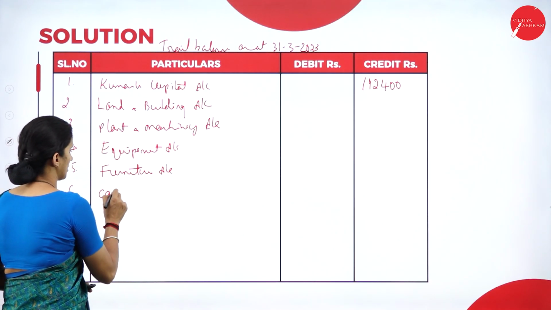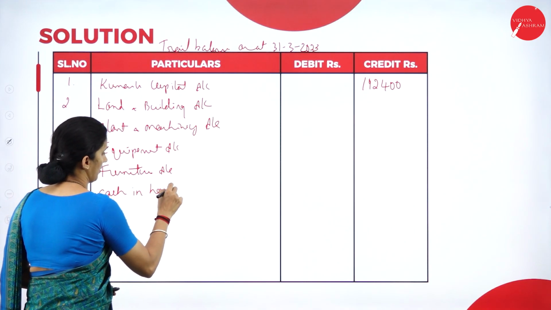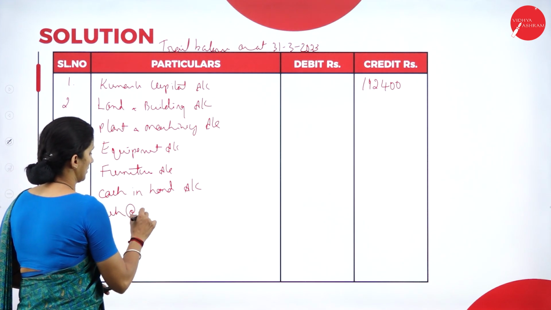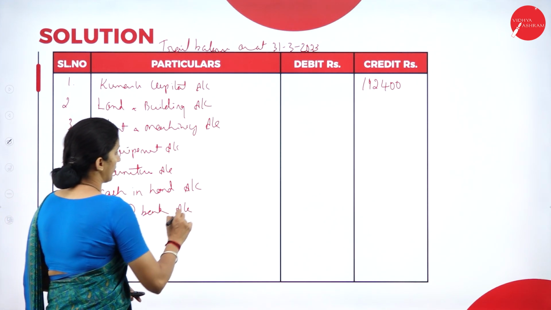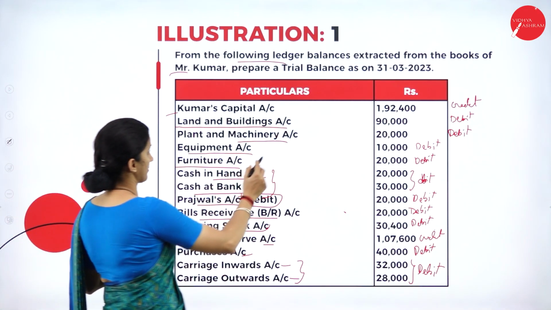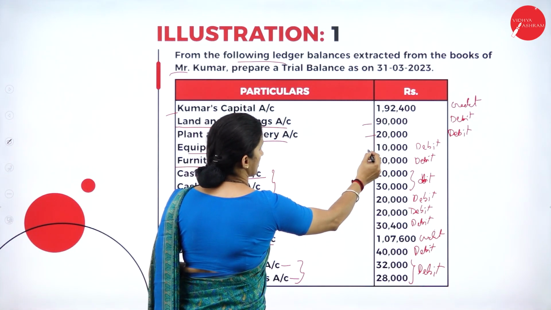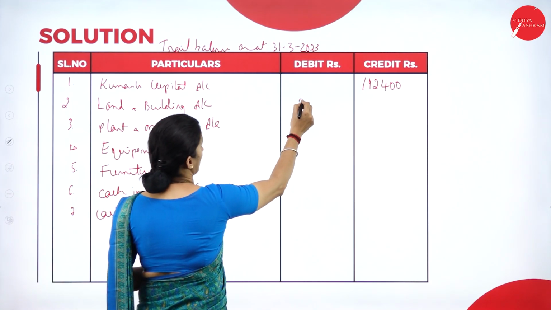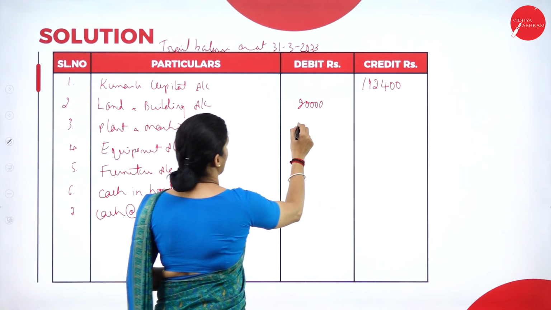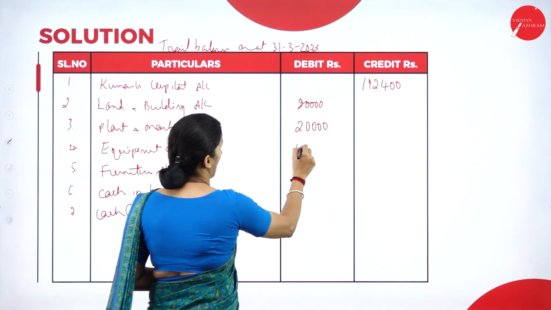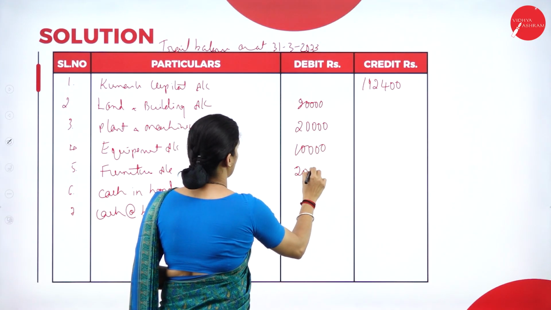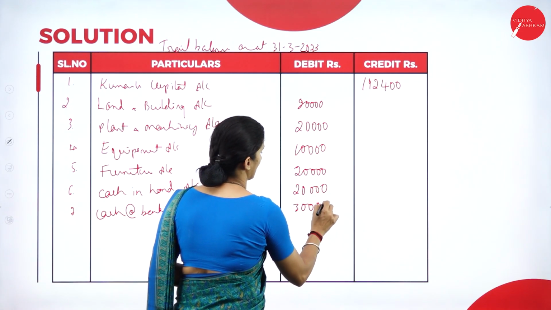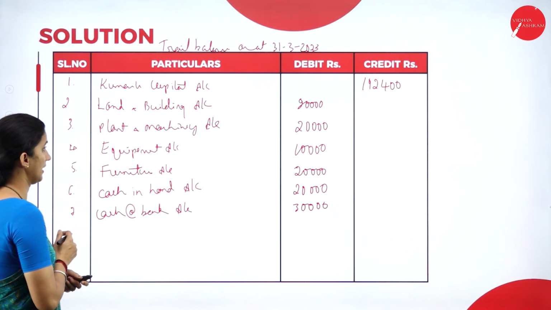Then we have cash in hand account. Then cash at bank account. So the amounts here for all the other assets that we have are 90,000, 20,000, 10,000, 20,000, 20,000, 30,000. So these are all debit balances. These are all the assets that we have.